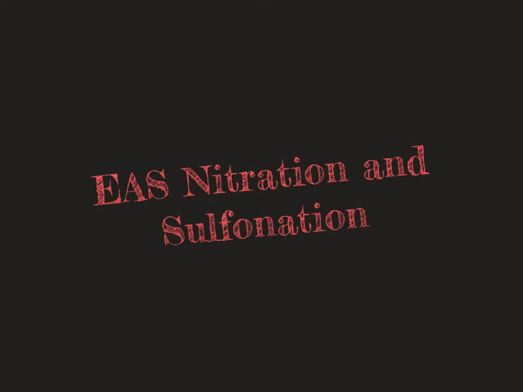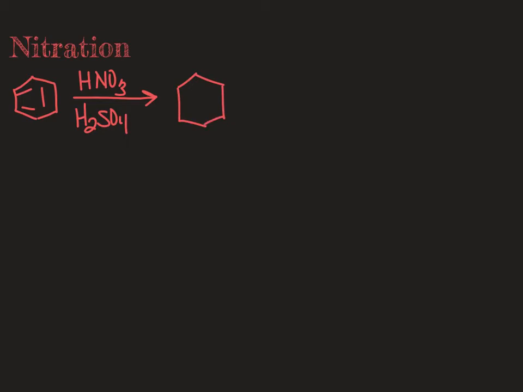This video is going to cover the two reactions of benzene called nitration and sulfonation. So first let's look at nitration. Nitration is where we're going to take our benzene and nitrate it, or add a nitro group. The reagents that are needed here are nitric acid, which is HNO3, and sulfuric acid, H2SO4. And what is actually added to the ring, like I said, is that nitro group, which is an NO2 group.